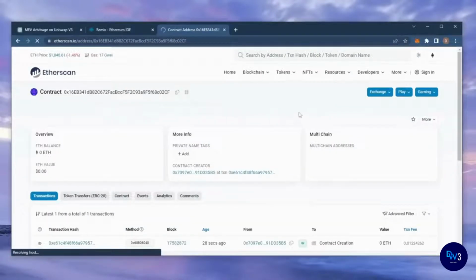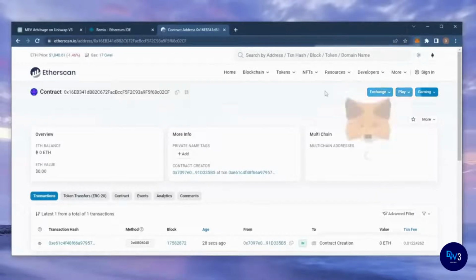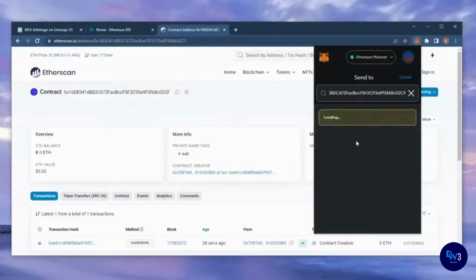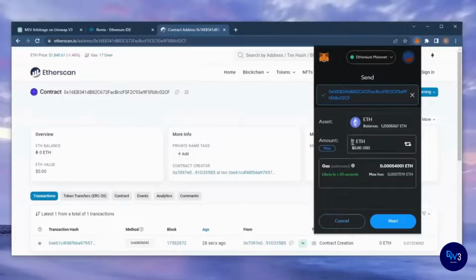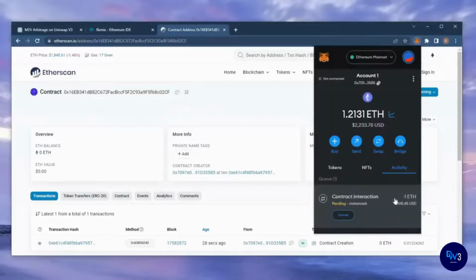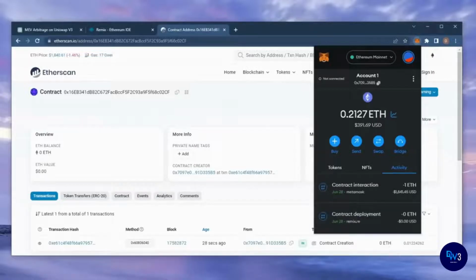The next step is to fund the contract with some Ethereum to snipe liquidity pools. I'll copy the smart contract address once more and head over to MetaMask. Make sure you got the right address in there. You can fund the contract with whatever amount of Ethereum you want, but obviously the more you put in, the larger the transactions you'll be able to sandwich and the more profit you'll be able to accumulate over time. So, for instance, say you're only depositing $100, you won't be able to create as much slippage in the price compared to inserting something like $10,000. Sweet, there we go, transaction confirmed. Now my contract should have some Ethereum to work with.